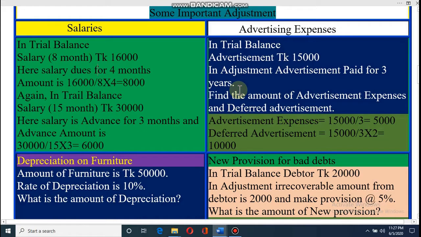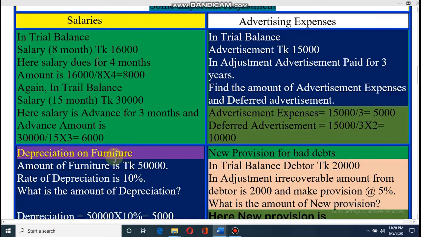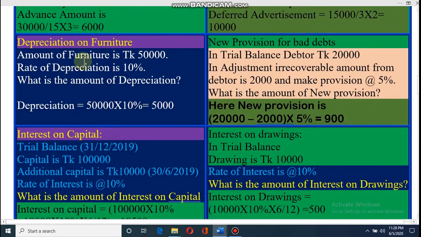So 2 years are in advance. Then how will you calculate? 15,000 divided by 3, that means 5,000 per year. So advance advertisement is 15,000 divided by 3 into 2, it is 10,000. I hope you understand.